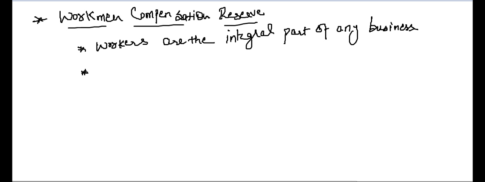It is the responsibility of a company to take care of the employees, and in case of any casualty, to compensate that employee or his or her family for the loss, including the medical expenses. For that, most companies create workmen compensation reserve. They set aside some amount of the profits so that in case of a casualty, the compensation can be paid through this reserve.